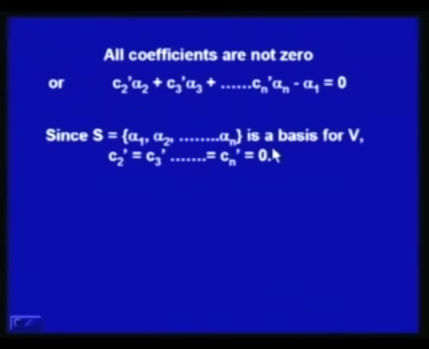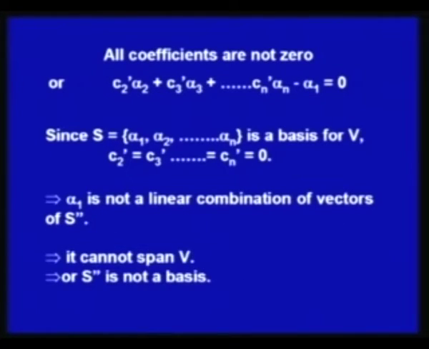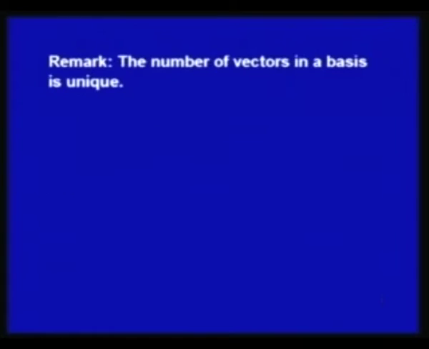And by this, S equal to alpha 1, alpha 2, up to alpha n is a basis for V. Since it is a basis, C 2 dash, C 3 dash, up to C n dash all have to be 0, because only then will it be a set of independent vectors, and this is a set of independent vectors because we have already assumed that S is a basis for V. So, now we have arrived at a contradiction. Alpha 1 is not a linear combination of vectors of S double dash, and that means S double dash cannot span V, or S double dash is not a basis, and that is how we prove the theorem by contradiction.